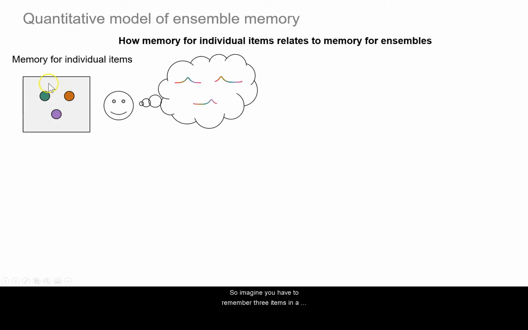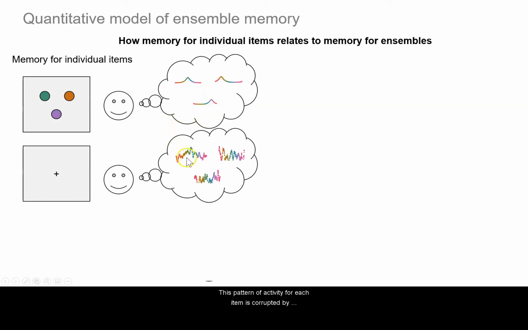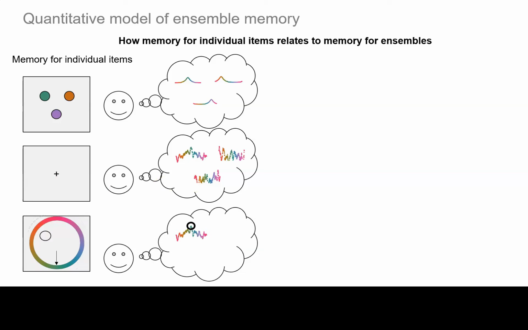So imagine you have to remember 3 items in a visual working memory task. The TCC model predicts that each item is going to elicit some location-dependent pattern of activity. In particular, each item causes familiarity to increase for that color, but also similar colors. This pattern of activity for each item is corrupted by noise, and the signal-to-noise ratio is going to depend on factors that affect your ability to effectively upweight features of each item. So for instance, manipulations like set size and memory delay. When you're probed on an item, you query its location, and the TCC model assumes that people just report on the color channel that generates the maximum familiarity signal.